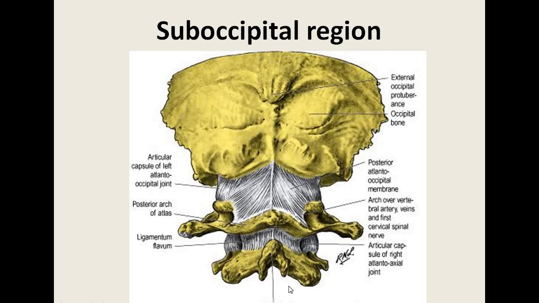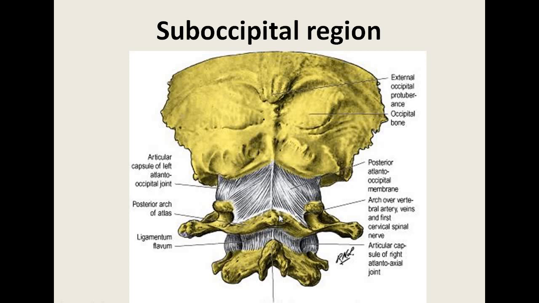The suboccipital region extends below up to the spinous process of the axis vertebra or the second cervical vertebra, and its lateral extension is the mastoid process and the transverse processes of the atlas and the axis vertebra. So if you draw a triangle over here, inferior nuchal line, mastoid process, laterally up to the transverse process of the axis vertebra and from spinous process above. This includes the suboccipital region on one side, and this is another suboccipital region on the other side.